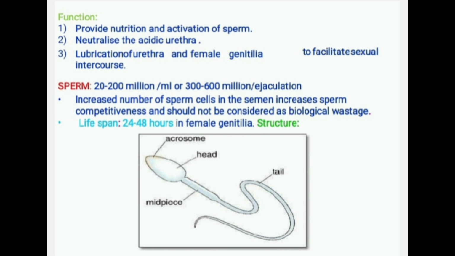A sperm cell or spermatozoa consists of head, middle piece and tail. In the head portion, nucleus and acrosome are present. In the middle piece, mitochondria are present.